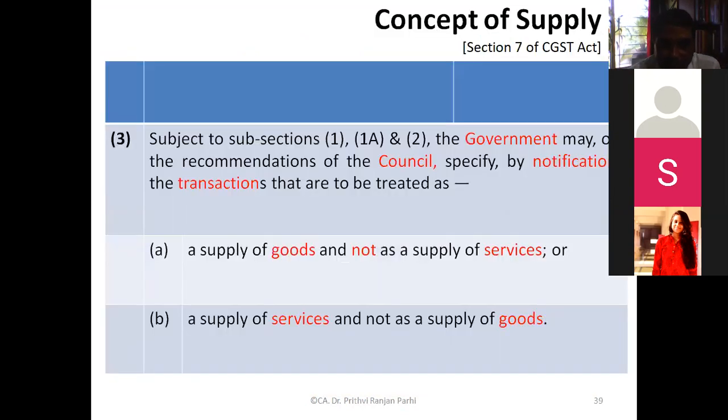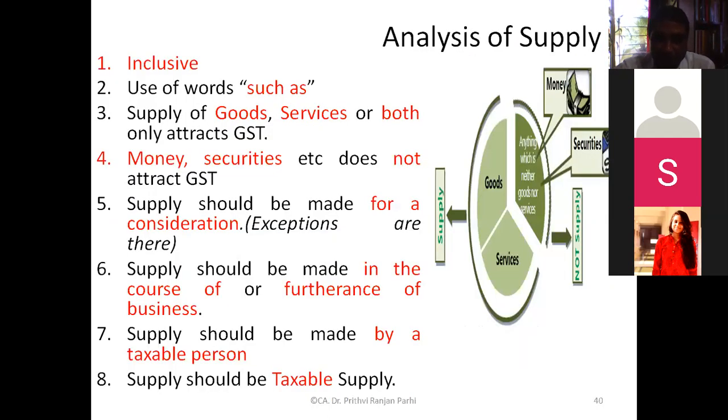Coming to section 3, it talks about how the government may, on the recommendation of the GST Council, specify by notification the transactions which are to be regarded as supply of goods and not as supply of services, or as supply of services and not as supply of goods. That is the government's power.